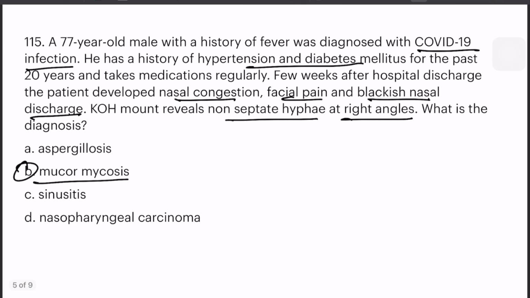And coming to the history, the patient develops nasal congestion, facial pain, and blackish nasal discharge, which indicates fungal infection. With the recent scenario of COVID-19 infection and increased opportunistic infection of mucormycosis, this also indicates option B, mucormycosis. So the answer is mucormycosis.